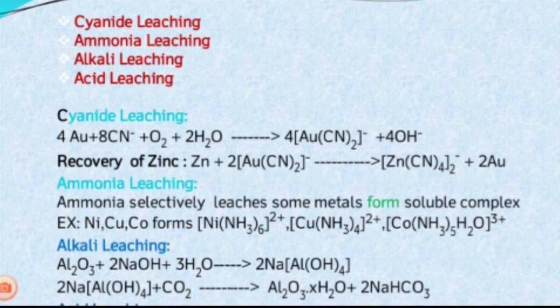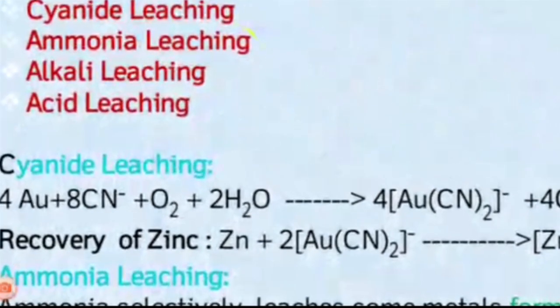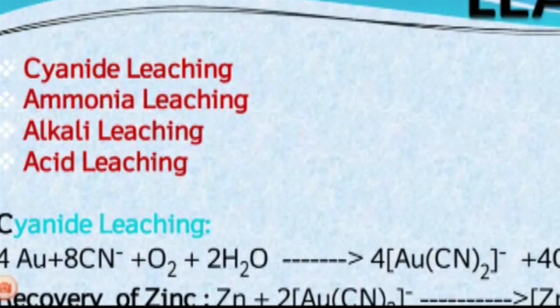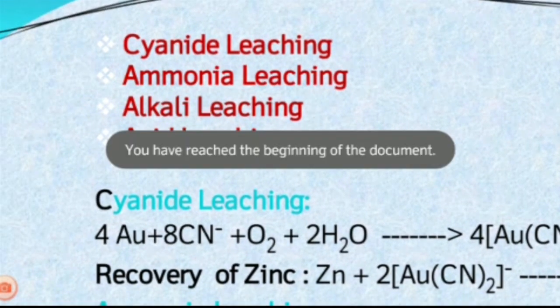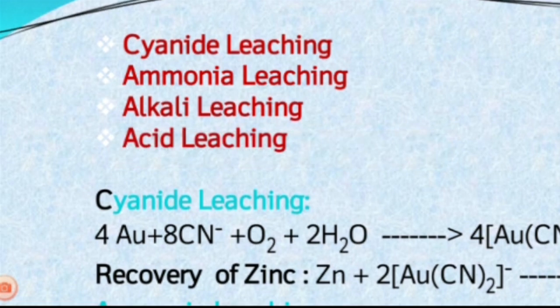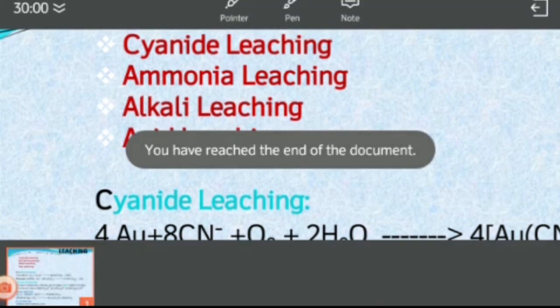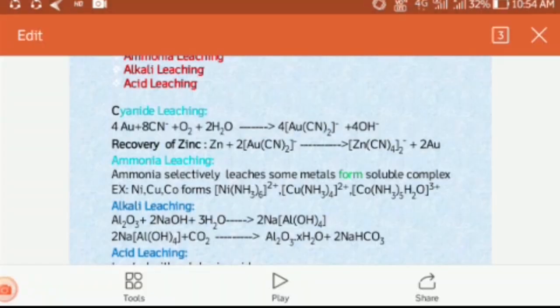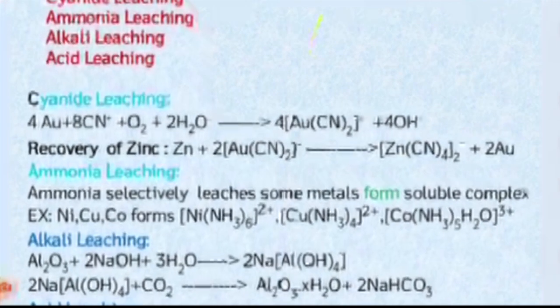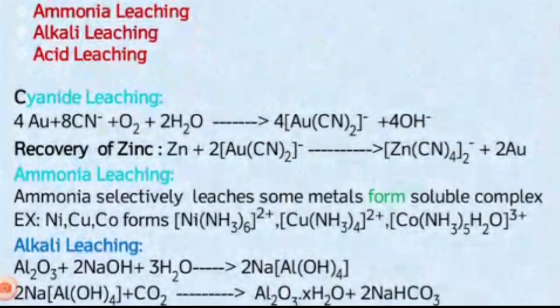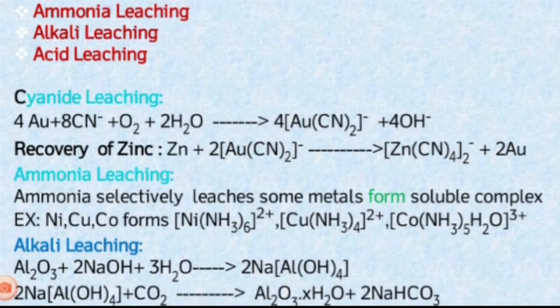In our book, 4 types of leaching are given: cyanide leaching, ammonia leaching, alkali leaching, and acid leaching. The first one is cyanide leaching. We know cyanide, isn't it? CN minus is called the cyanide ion.